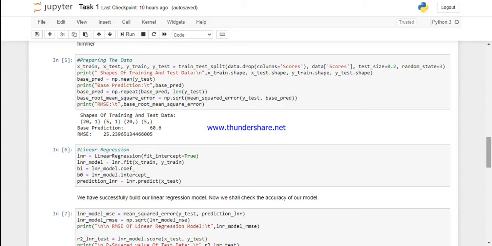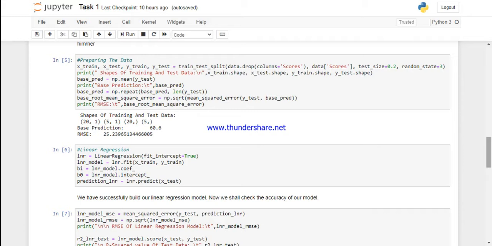First we split the data into train and test sets, then we shall see the number of training and test data used for the analysis using the .shape command. Now we shall first check the base prediction and base RMSE value of the data.